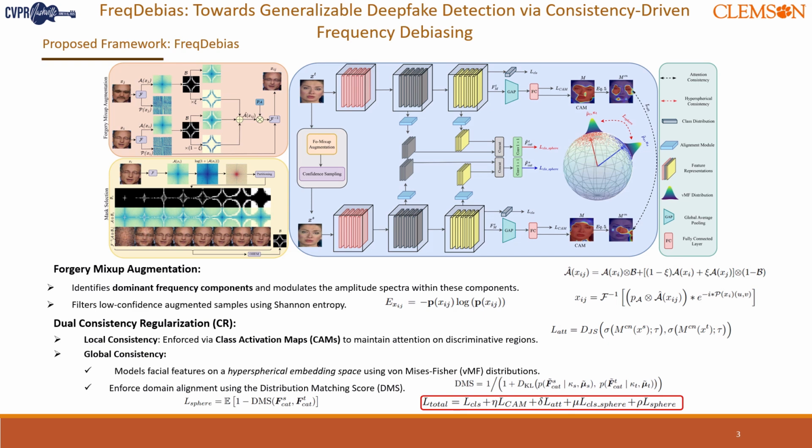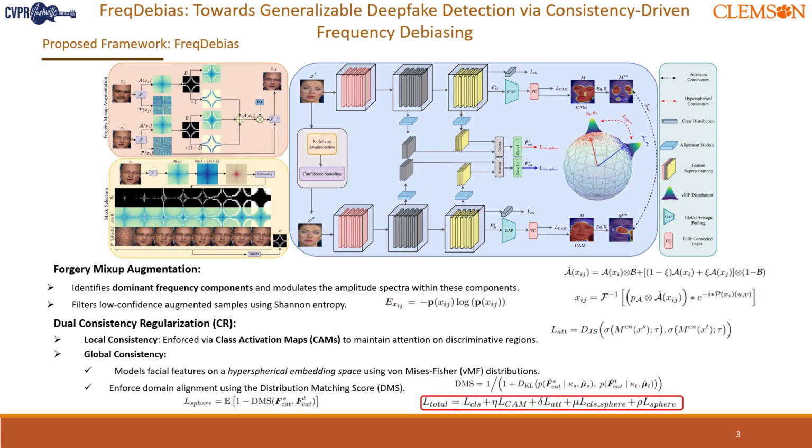Second, we introduce dual consistency regularization that works at both the local and global levels. For local consistency, we use class activation maps to make sure that the detector remains focused on the correct spatial regions, even when the frequency patterns change due to augmentation.